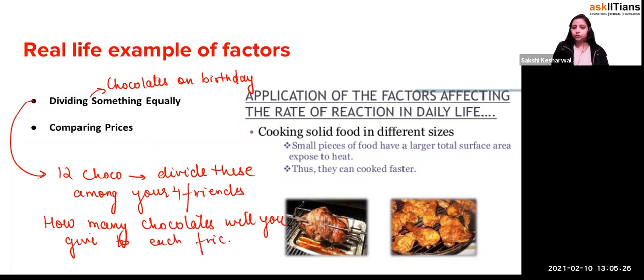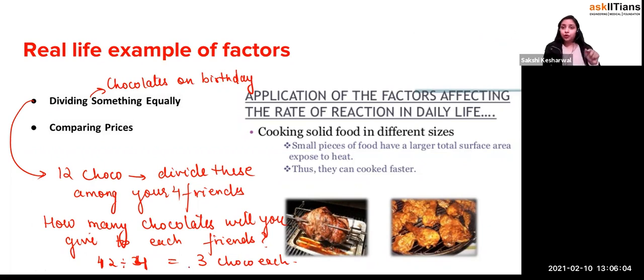Yes, so you will say, ma'am, let's divide 12 divided by 4. The answer is 3. So what you did, you divided 12 by 4. So 4 is a factor of it, yes or no? How many chocolates will you give to each friend? It will be 12 divided by 4, which is equal to 3 chocolates each. So it means I can say that 4 is a factor of 12.